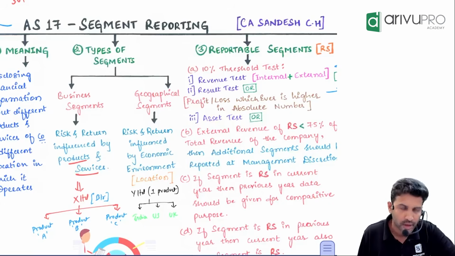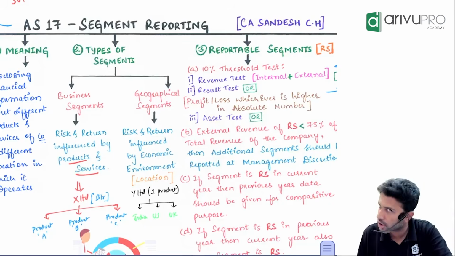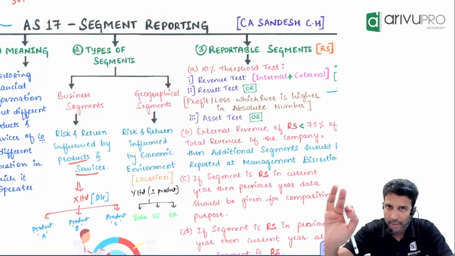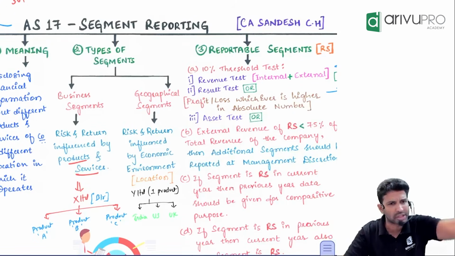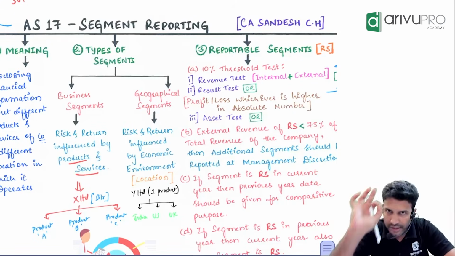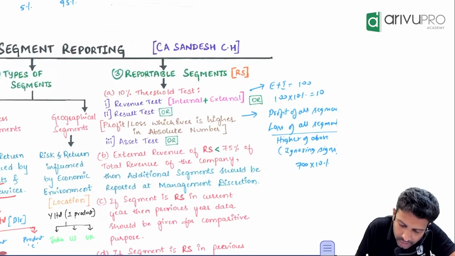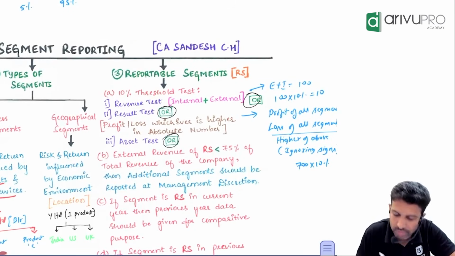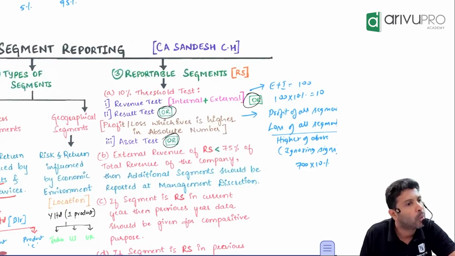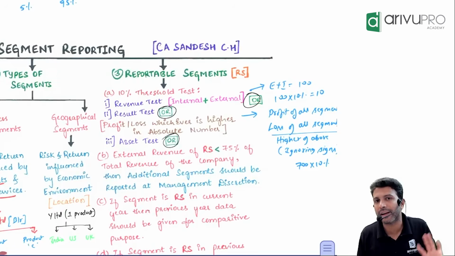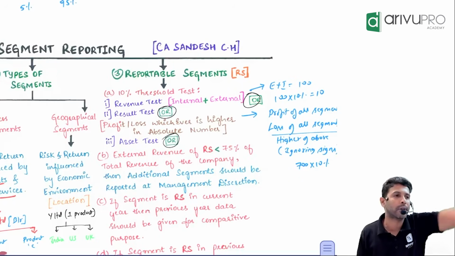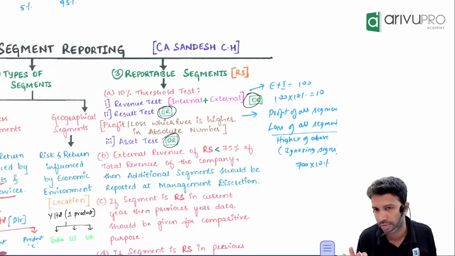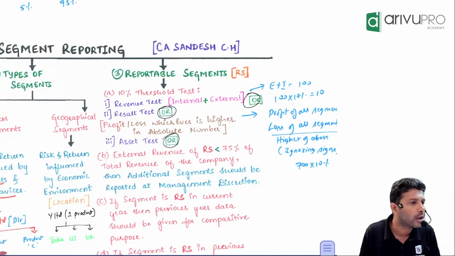They've introduced 3 10% threshold tests. Whichever segment, meaning simply a division, location, whatever it is, satisfies at least one of the conditions, it's not all 3, at least one of the 3, that segment's information has to be given in the notes to accounts. Not all 3, any of the 3.